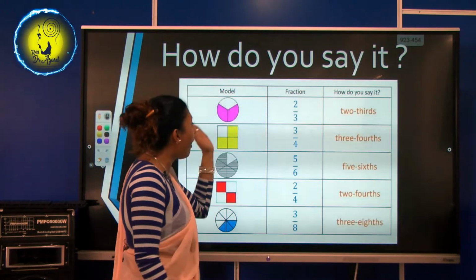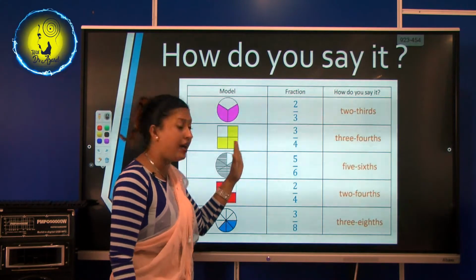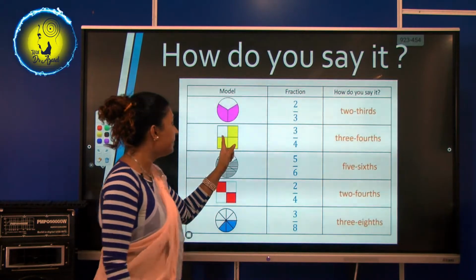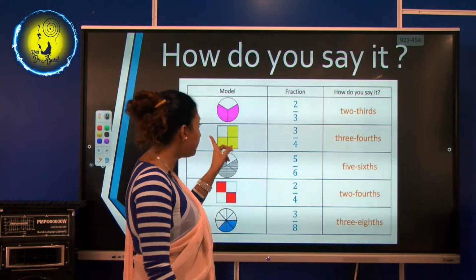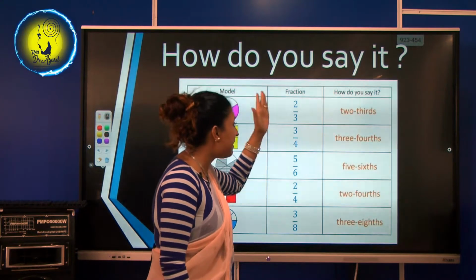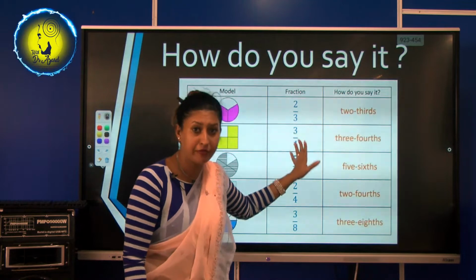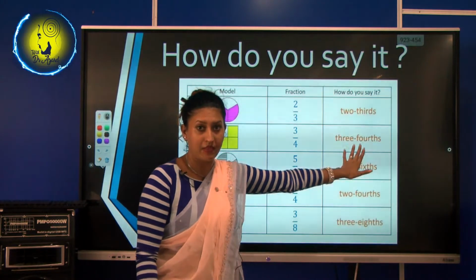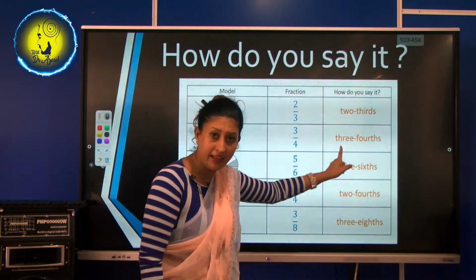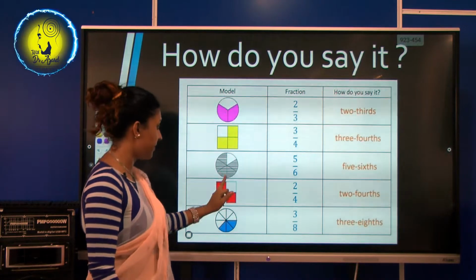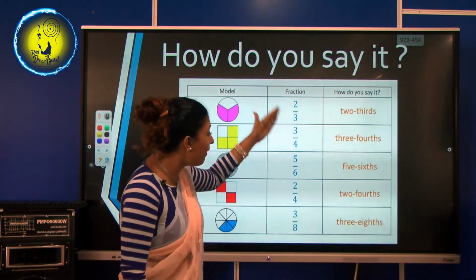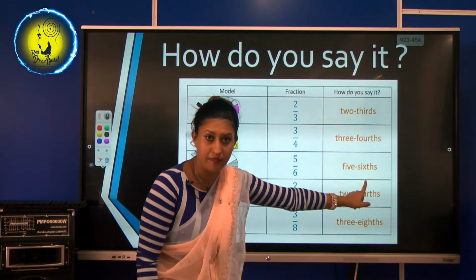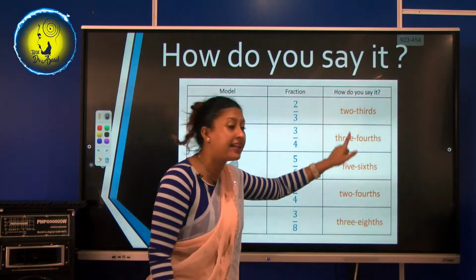Let's go to the other one. Now, how many parts are there? See, there are 4 parts. From 4 parts, how many parts are colored? Count 1, 2, 3. So, 3 parts are colored from 4. So, how do you say it? 3/4. Repeat with me. 3/4. Right. Now, in this, out of 6, 5 parts are colored. So, how do you say it? 5/6.